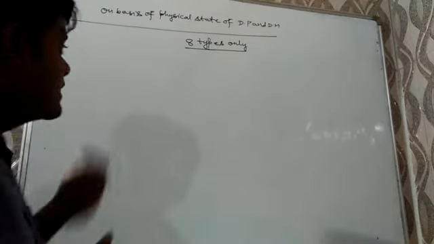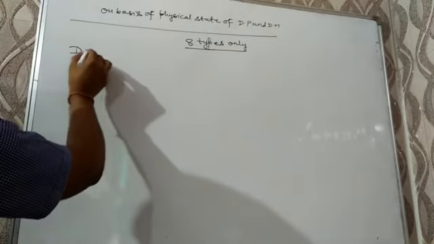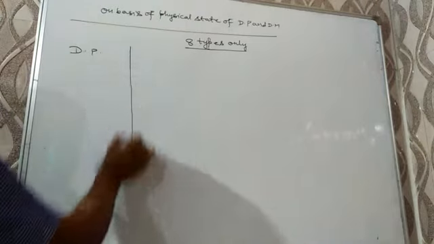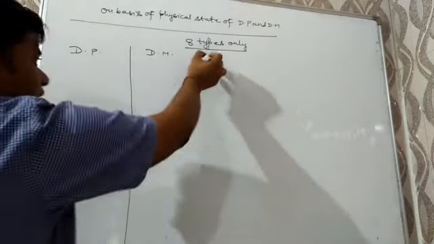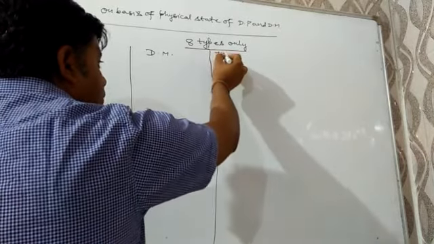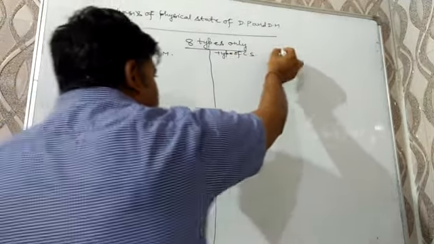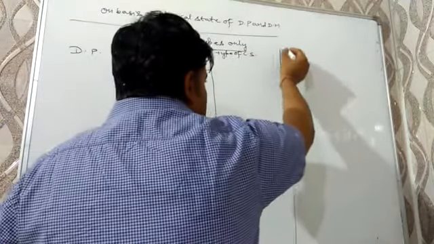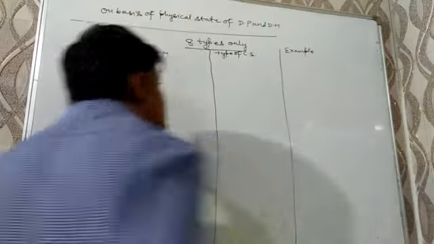Now we have to discuss this. For that we have to make a table. In the first column write down the dispersed phase. In the second column write down the dispersion medium. In the third column write down the type of colloidal solution, and in the fourth column write down the example. These questions are generally asked in competitive exams and board exams also.